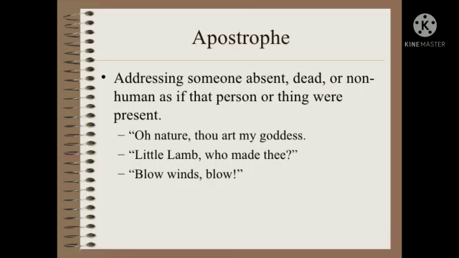Apostrophe, addressing someone absent, which was not there in the poem. Addressing someone absent, dead or non-human, as if that person or thing were present. That is, imagining the thing was there, but actually it won't be. Like blow winds blow. Blow winds blow means we are asking the wind to blow. By this we can understand there was no wind at the time. So apostrophe is specifying the absence of a thing.